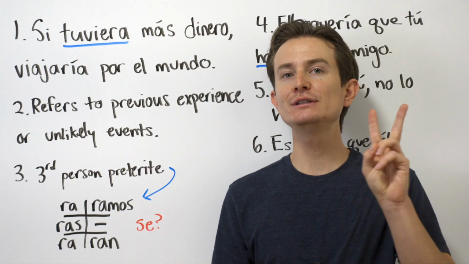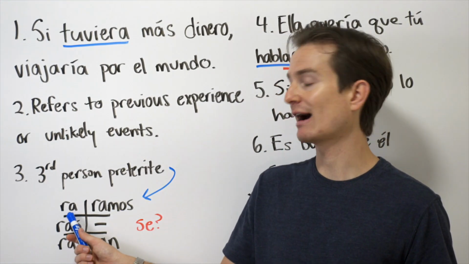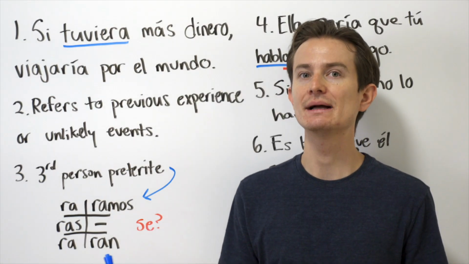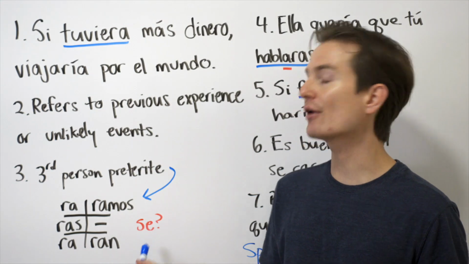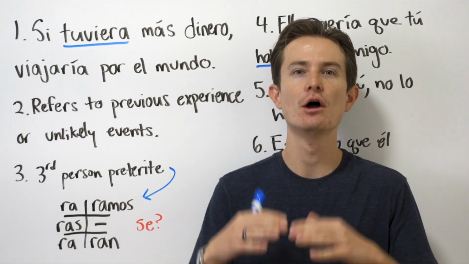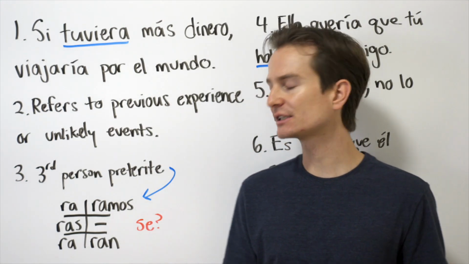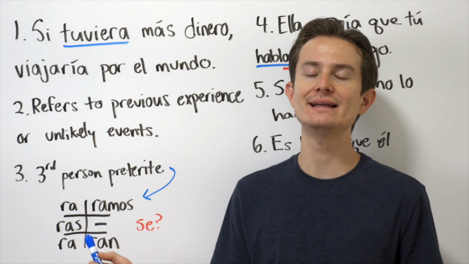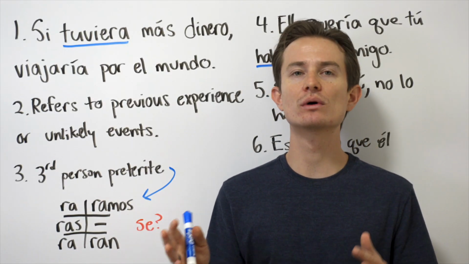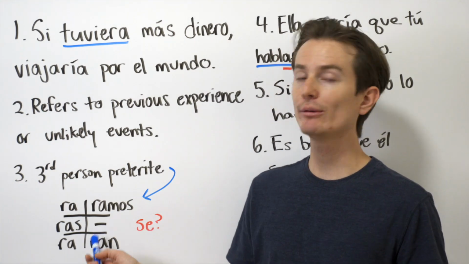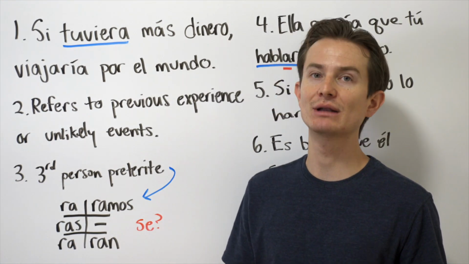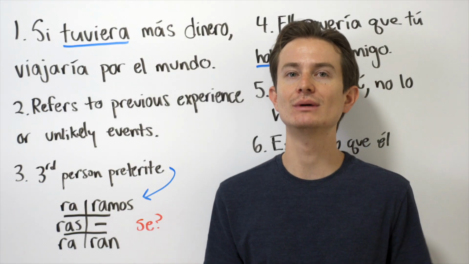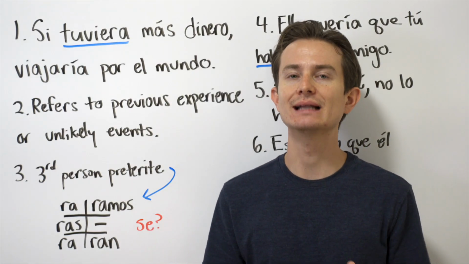Now, we have two different endings that we can choose. We have hablara, for example, or we have another one which would be hablase. I never use this, and truthfully, I don't even know if I'd be able to use it correctly when speaking with people. Here in Mexico, I almost never hear this kind of ending, but potentially people use them more in Spain. However, in Mexico, we would just say hablara, hablaras, hablara, habláramos, and hablaran. So these other endings, I wouldn't worry about too much if you're interested in traveling around Latin America.